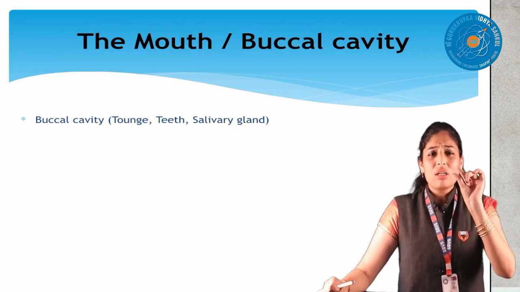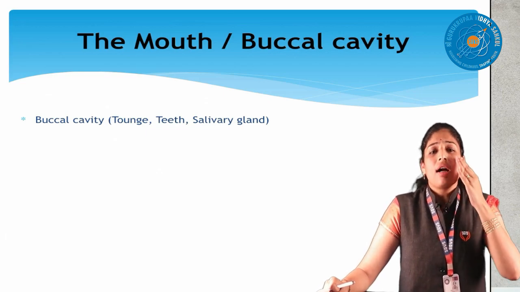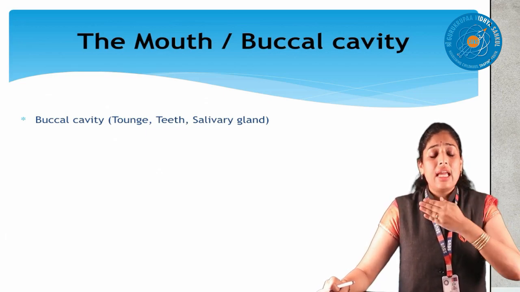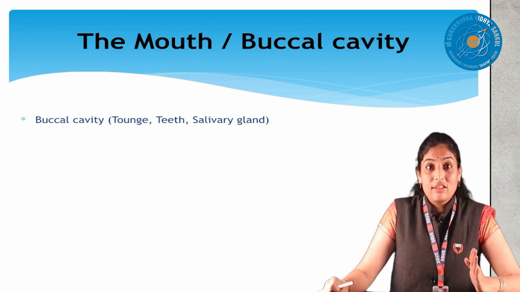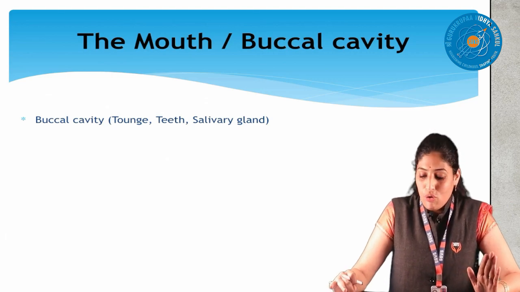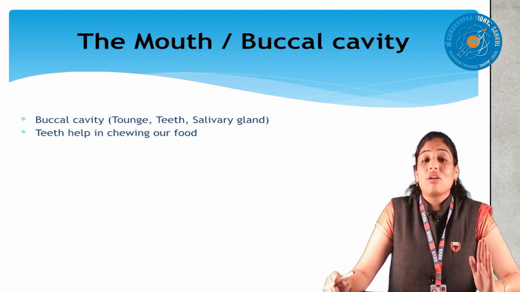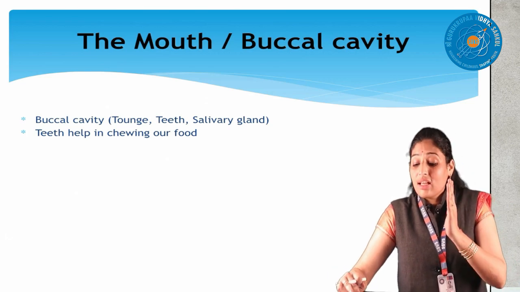Mechanical means cutting the food. First your food is completely chewed by the teeth. And the tongue: don't think, children, that the tongue is only meant for taste. The tongue also mixes your food with the saliva.